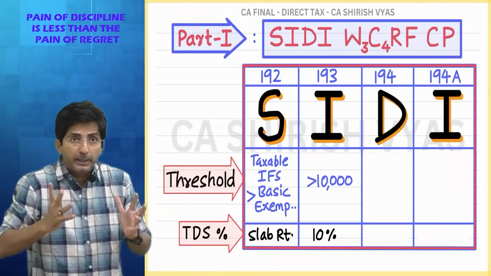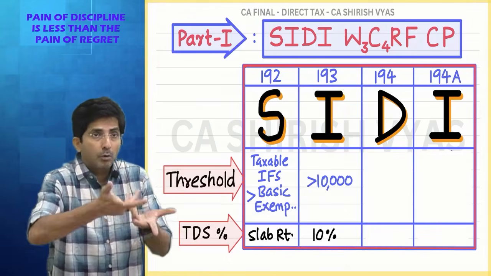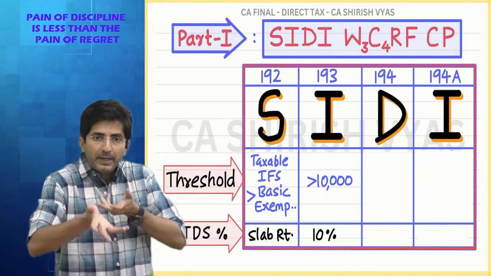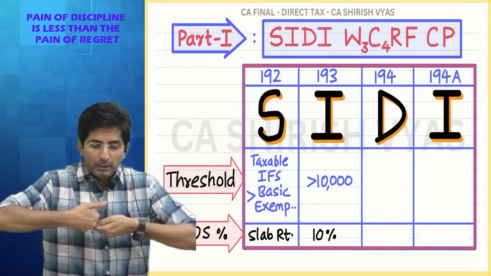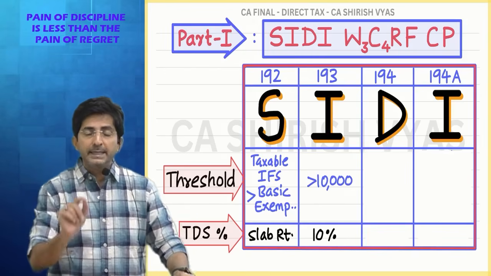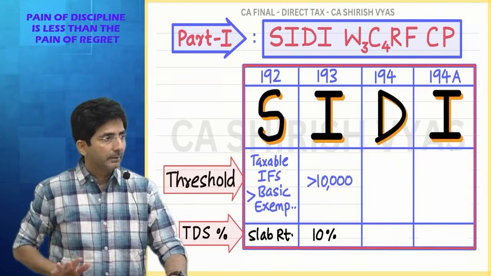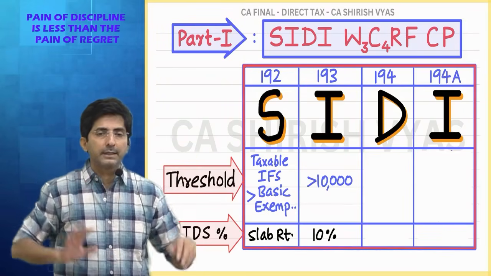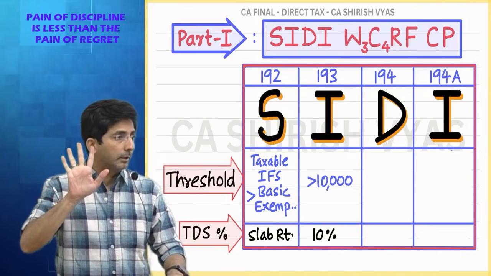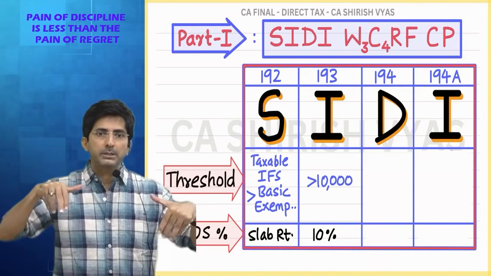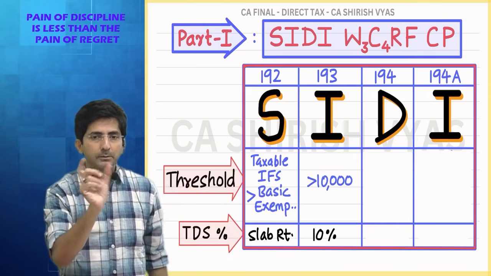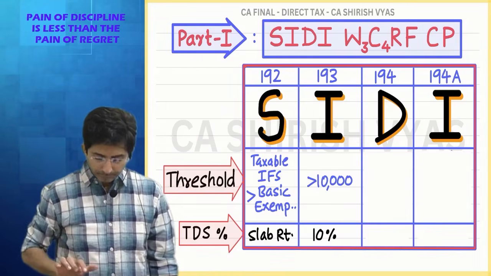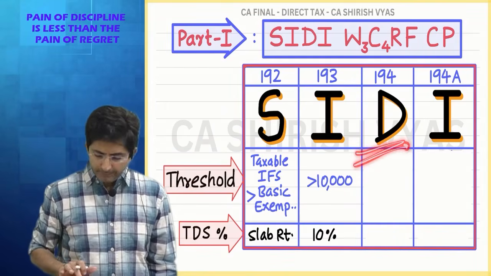See, here my thinking should be: I am a company, you are a debenture holder, bond holder, I pay you interest. See my language, pay. In this chapter your tone should be of pay. So if I pay interest to the debenture holder, bond holder, I will deduct TDS of 10% provided interest exceeds 10,000. Tell me, if the interest paid to the debenture holder, bond holder is 12,000, then on the entire 12,000 TDS will come. Because some students have got the wrong impression that we subtract 10% only on the balance. No, once you cross the limit, TDS will apply on the whole amount. Okay. Then D stands for dividend. Dividend also has the same threshold.